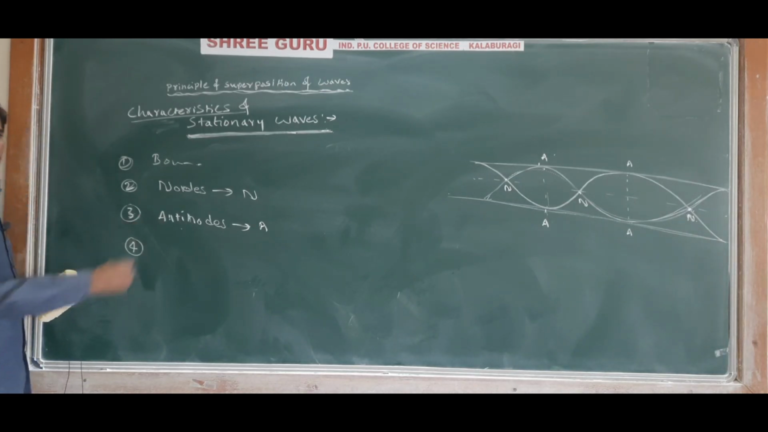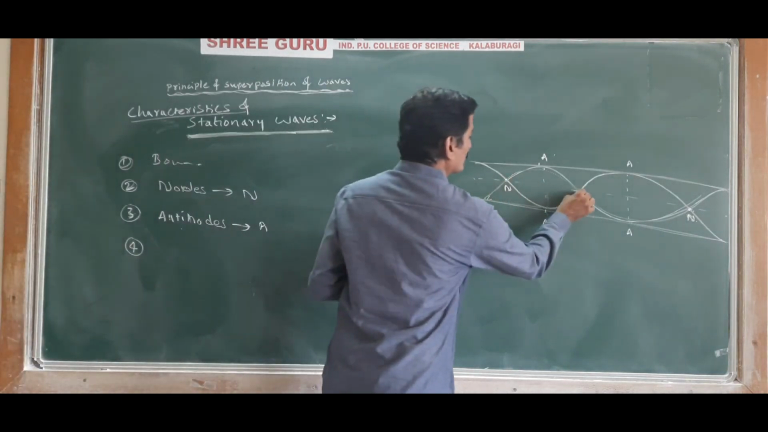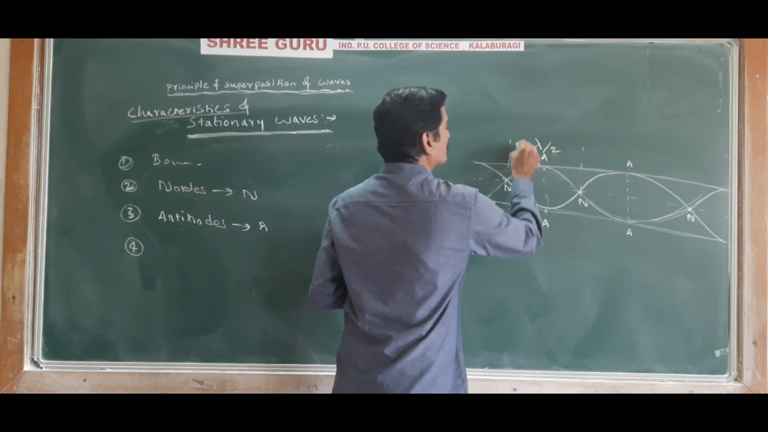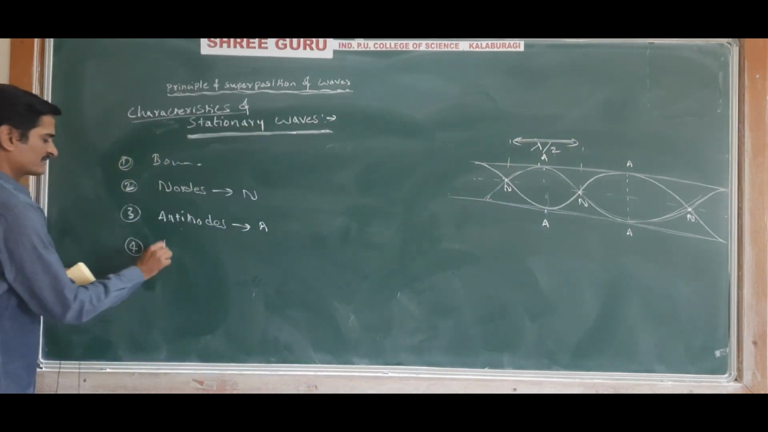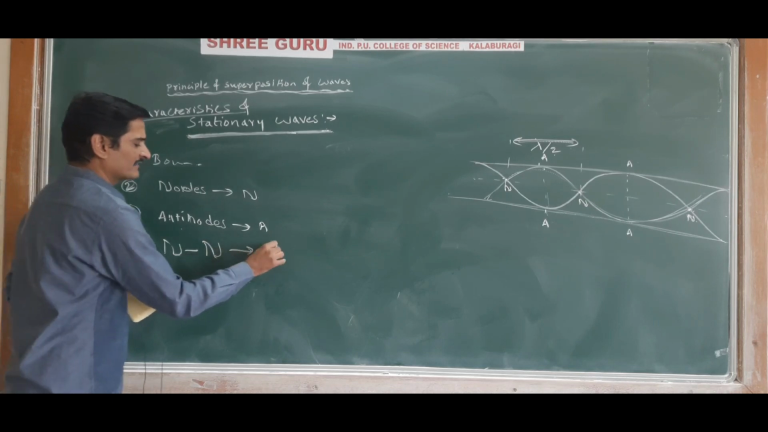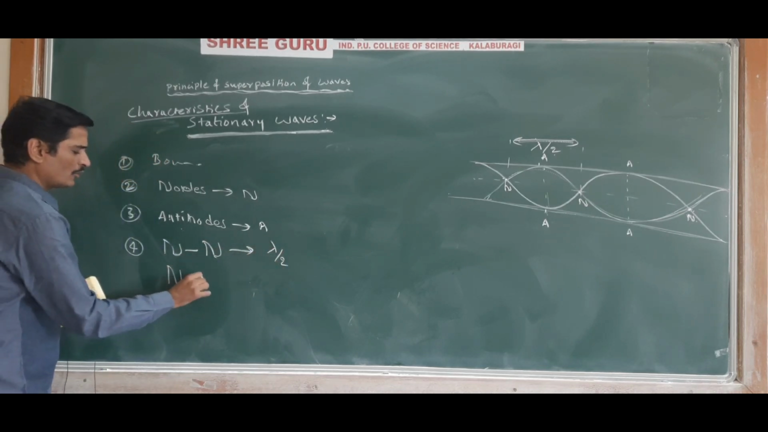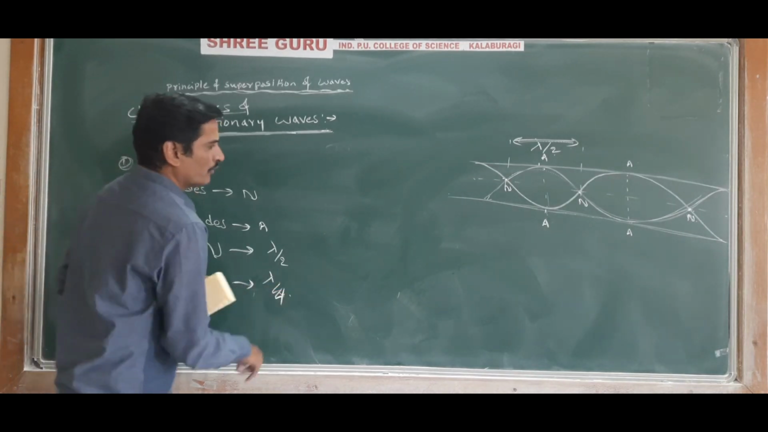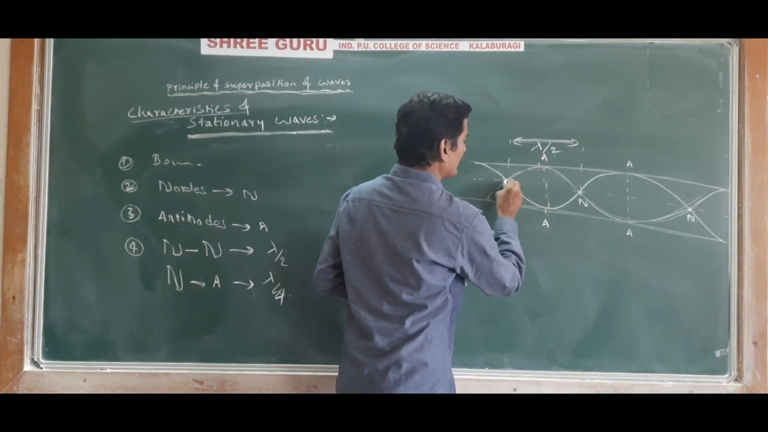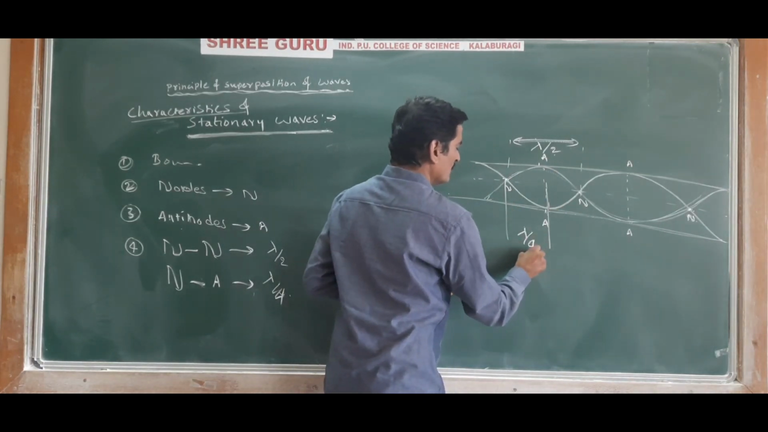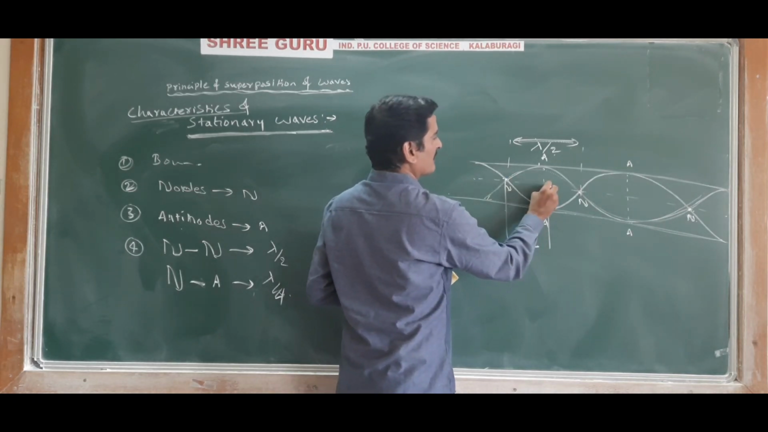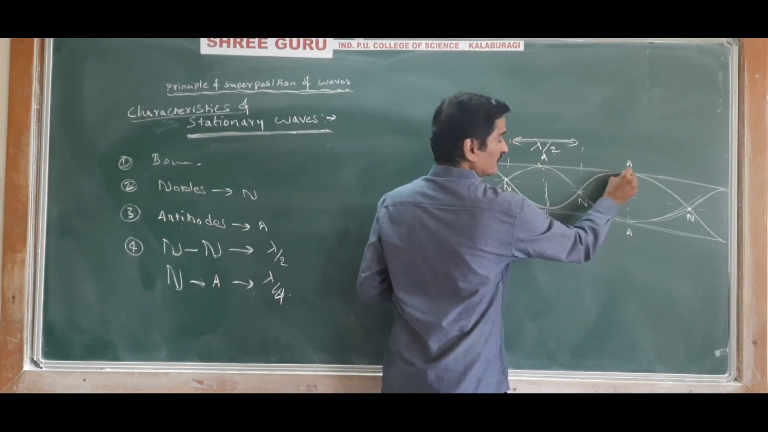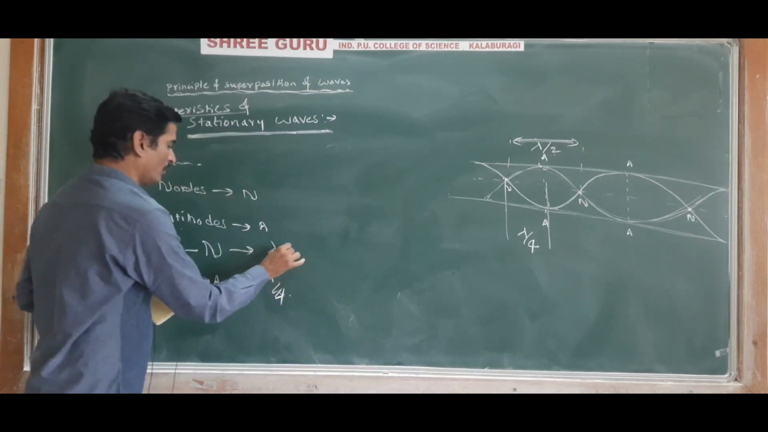And the fourth point, the distance between two successive nodes is lambda by 2. The distance between a node and an antinode is lambda by 4. This is lambda by 4. The distance between node and antinode is lambda by 4, and the distance between two nodes is lambda by 2. Or the distance between two antinodes is also lambda by 2.